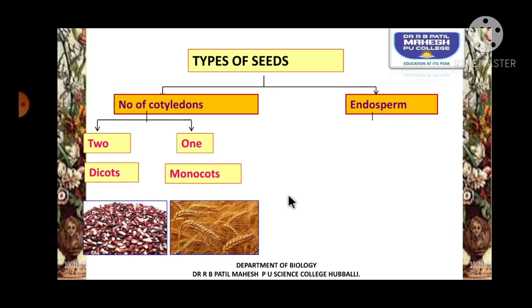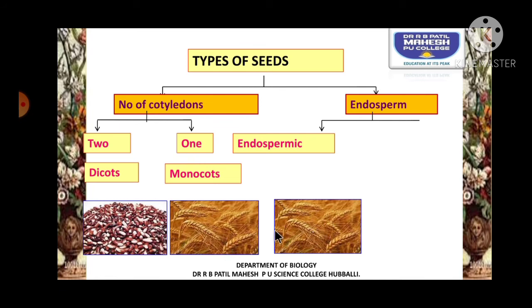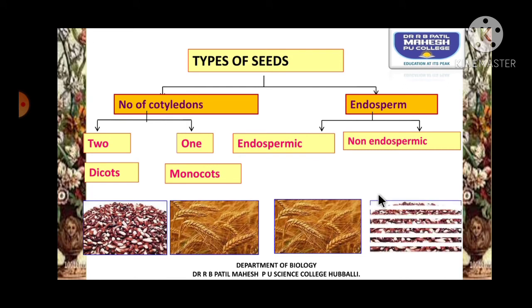Now, based on the presence or absence of the endosperm, the seeds can be classified into two types: endospermic seed, where the example is wheat, whereas in the non-endospermic seed, the endosperm is consumed by the developing embryo. Endospermic seeds are the ones where the endosperm will be present.